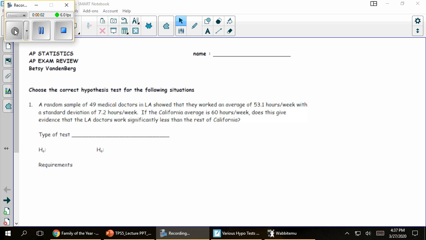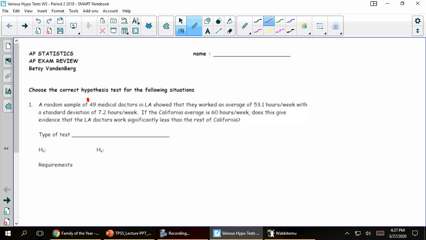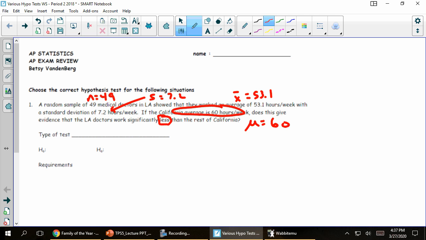Question 1 says we have a random sample of 49 medical doctors in LA working an average of 53.1 hours a week with a standard deviation of 7.2 hours per week. If the California average, the truth, is 60, do we have evidence that the LA doctors work less than the rest of California?